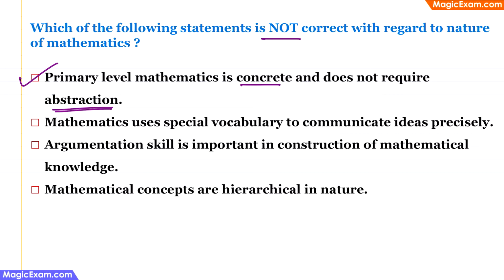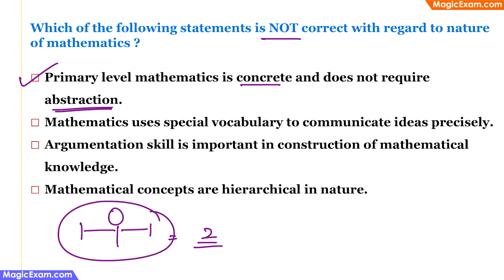For example, if the child is holding 2 pencils, 1 in each hand, then this is an abstract concept that you are using to teach numbers, right? Because if you tell the child, if you hold 1 pencil in each hand, then you have 2 pencils. Therefore, this is an abstract way of teaching concrete numbers. Therefore, primary level mathematics is not concrete. There is a lot of abstraction. Therefore, this statement is not correct and this is the answer here.